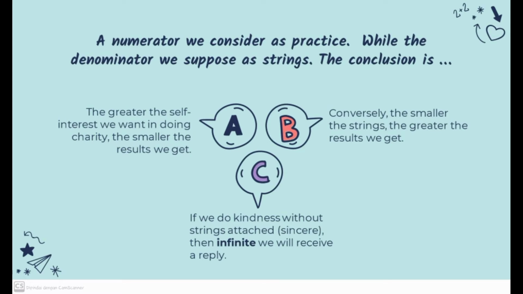A. The greater the self-interest we want in doing charity, the smaller the result we get. B. Conversely, the smaller the strings, the greater the result we get. C. If we do kindness sincerely without strings attached, then we will receive infinite reward.